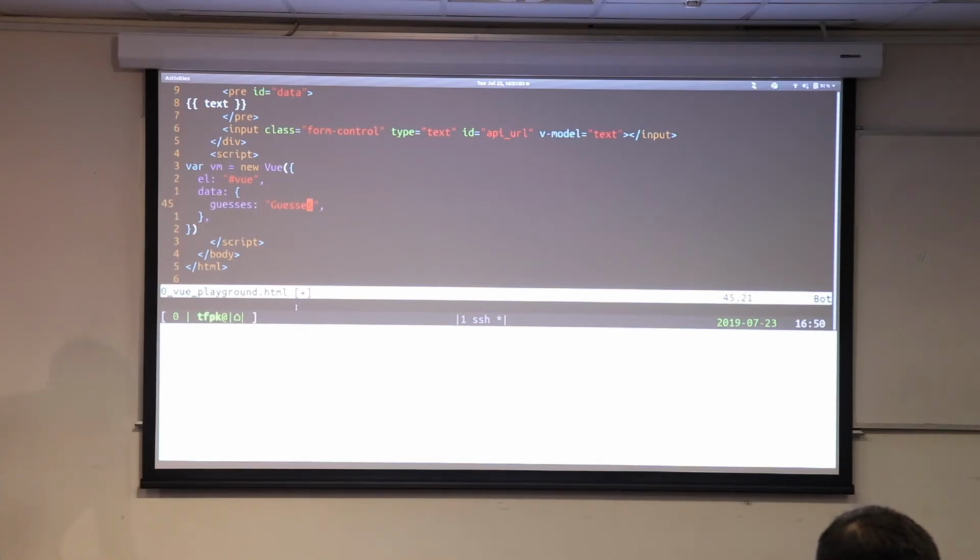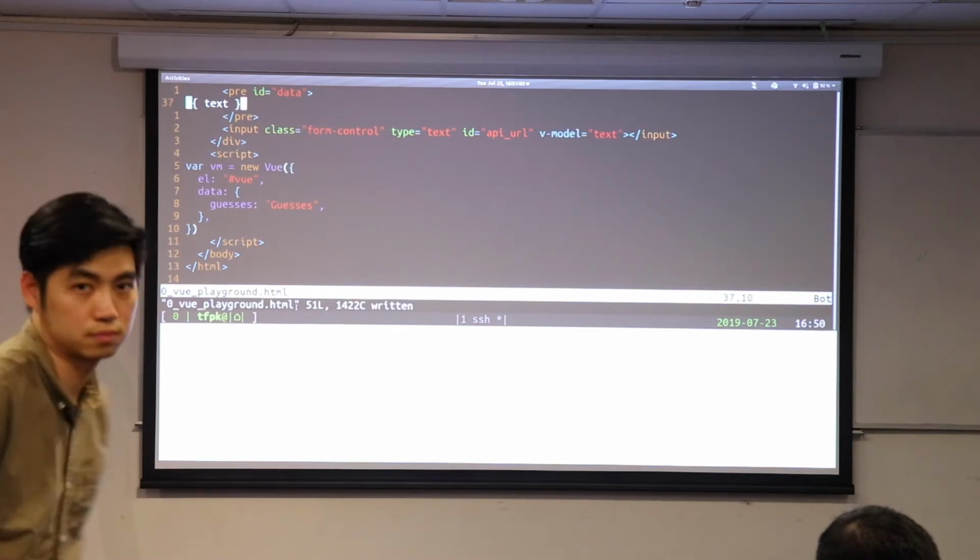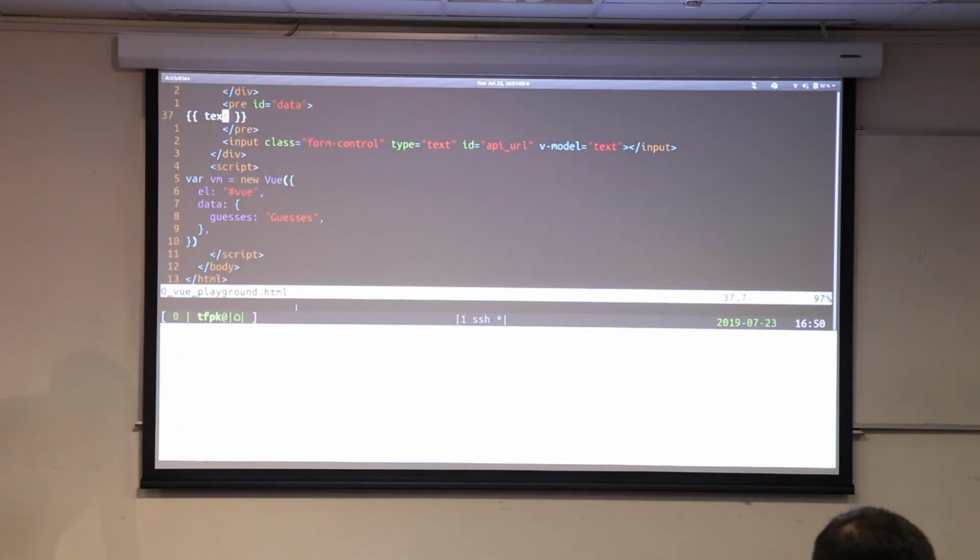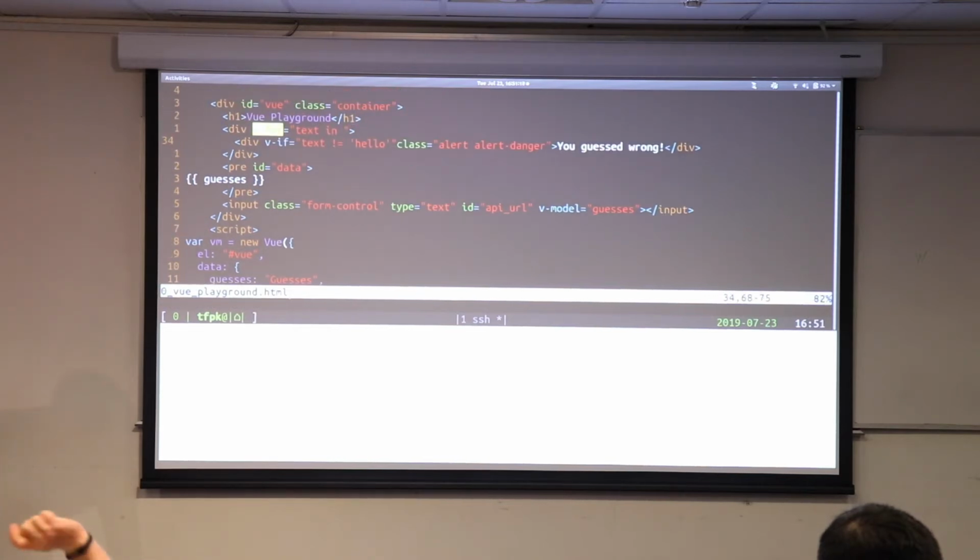So we'll have this list of guesses here, go back up here, and we'll have a piece of guesses there, and we'll make this a model for guesses. So we've just gone through and changed every reference of where it says text to guesses. And now up here, we can have for text in guesses, and in fact, we kind of want to split it up individually.